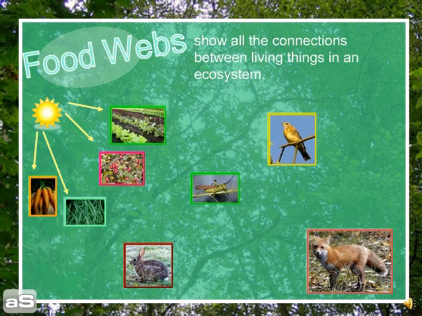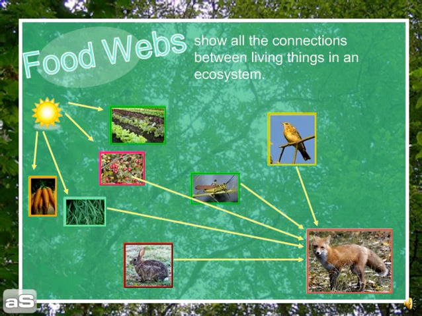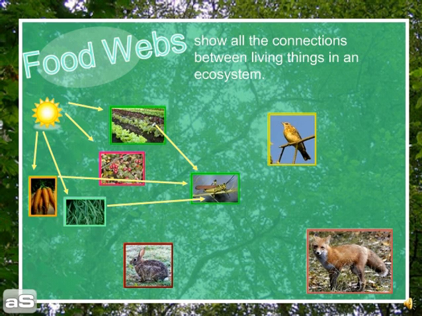We know that all of our producers get their energy from the sun. We can see by the arrows, all of them are connected to the sun. Similarly, our rabbit gets its energy from all these different types of producers. We can see from the arrows that it's connected to all the producers. We have our fox, who's connected to certain consumers and producers. And we added a grasshopper, which eats certain producers, and a bird, which eats certain producers and a consumer.